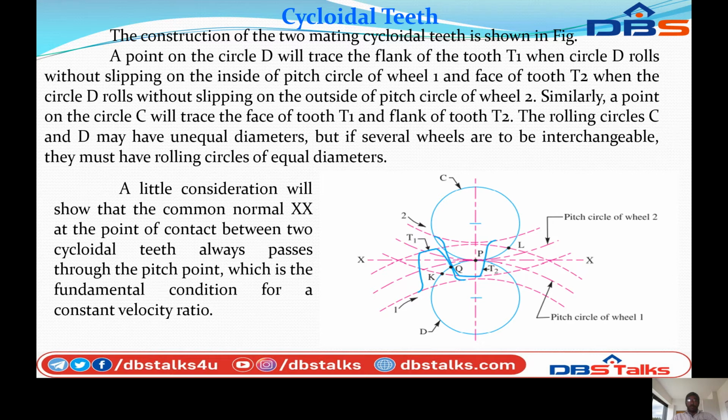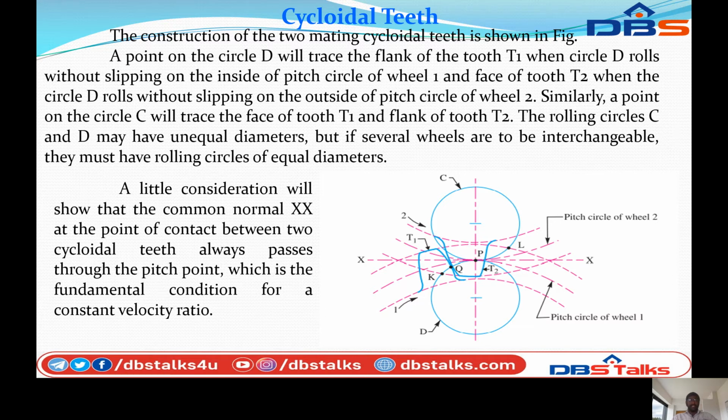The face of the tooth T2 is traced when the circle D rolls without slipping on the outside of the pitch circle of wheel 2. Similarly, a point of circle C will trace the face of tooth T1 and the flank of tooth T2. The rolling circles C and D may be of unequal dimensions, but if several wheels are to be interchangeable, they must have rolling circles of equal dimensions.